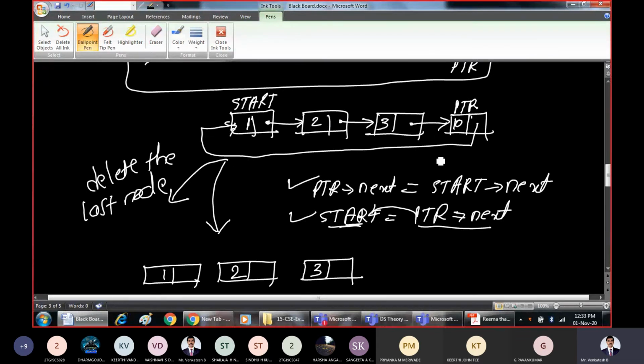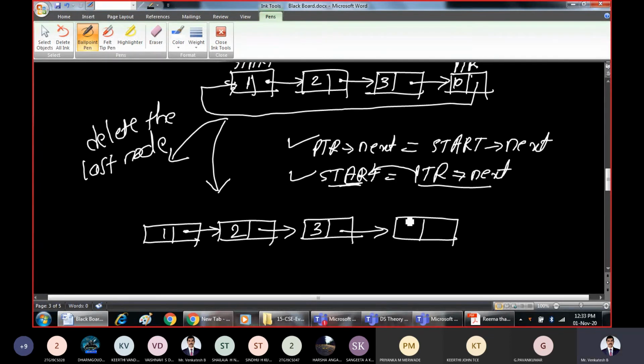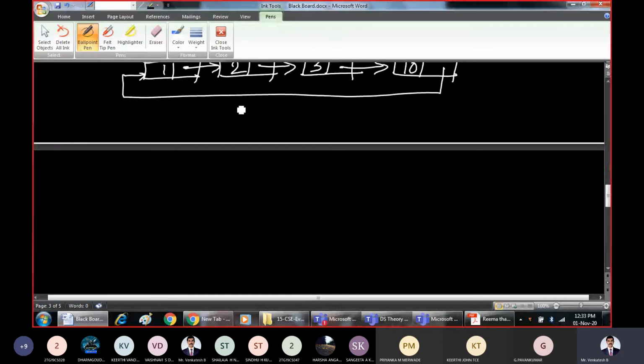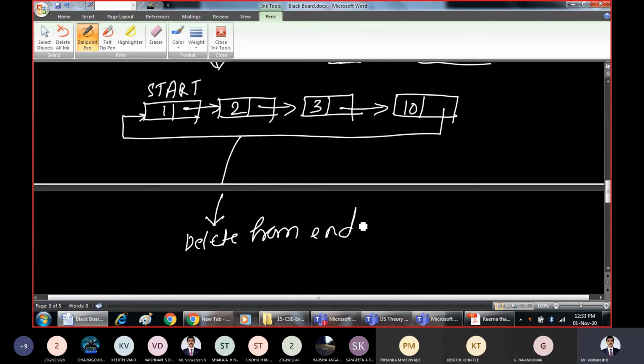What you have to do here is take the PTR up to here. I'll take this diagram once again. So this is 1, 2, 3, and 10. This is the scenario, and this is our starting node. Now from this, I should delete from the end. Earlier we deleted from the beginning. Now we have to delete from the end.